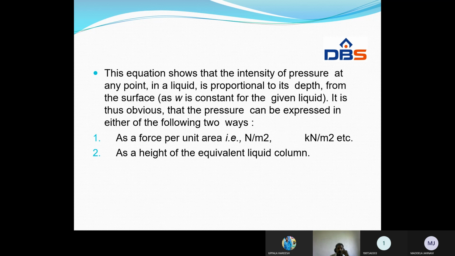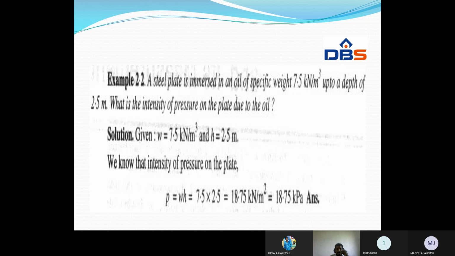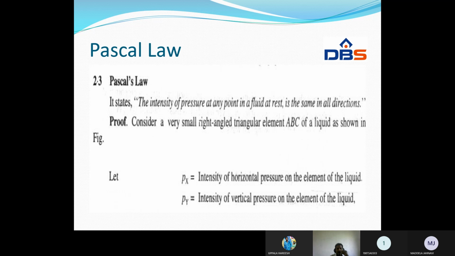So pressure is equal to force acted upon unit area. Pressure head, from P is equal to rho g h, we can write h is equal to P by rho g. That is the thing we have to remember. Here we are seeing a simple problem. What is the thing?